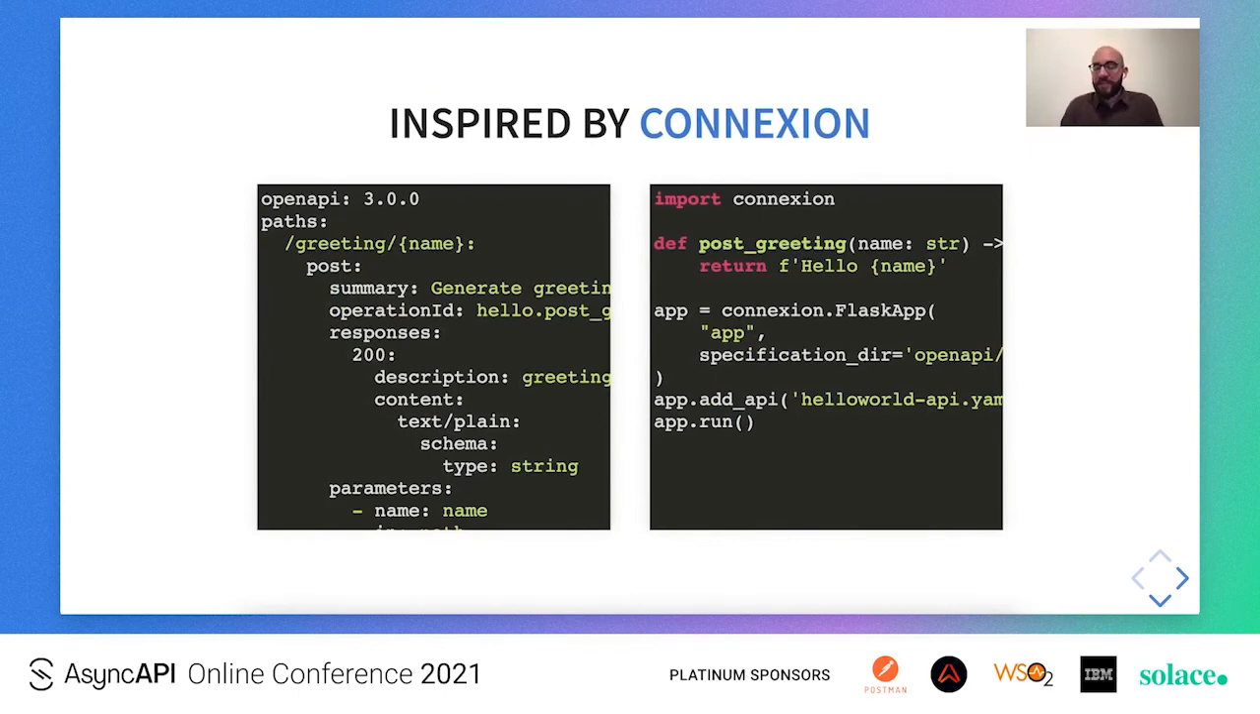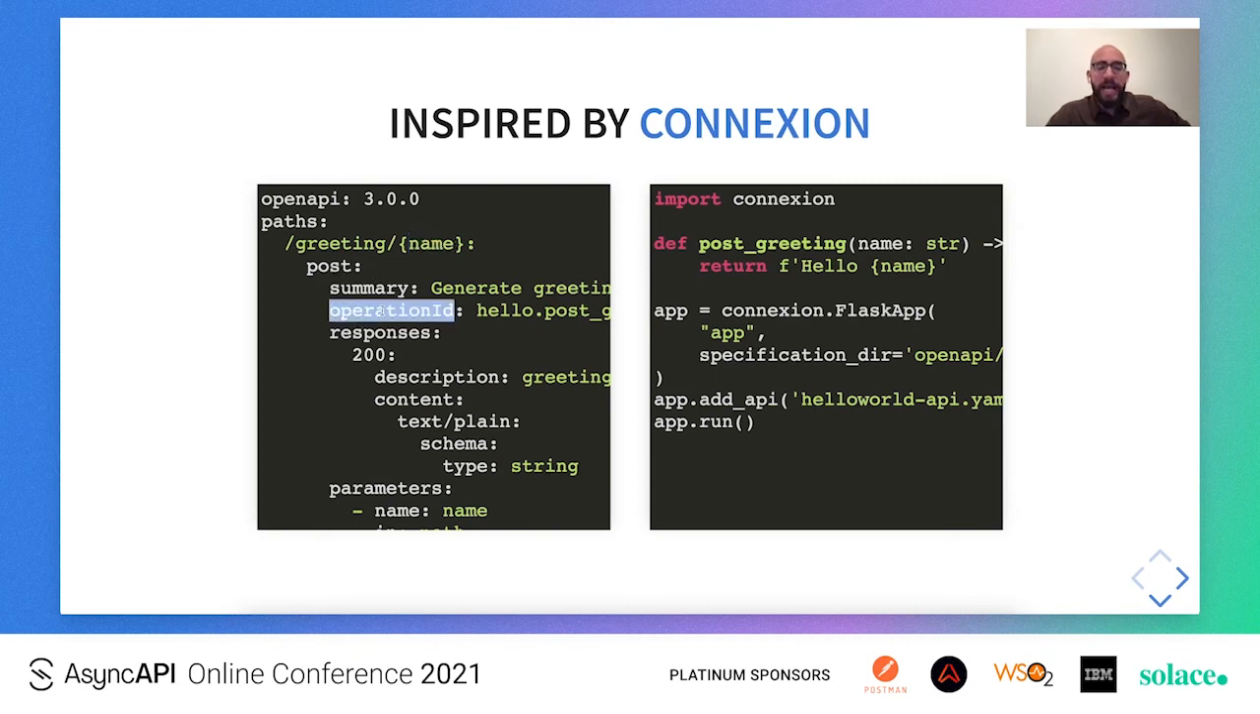Connexion is a Python framework for REST APIs, and it is driven by the OpenAPI specification. On the left-hand side of this slide, we have a very simple OpenAPI specification of a Hello World API, where it has a single greetings name resource. As you can see here in this resource, there is a path parameter called name, and within that resource, we have a single post function.